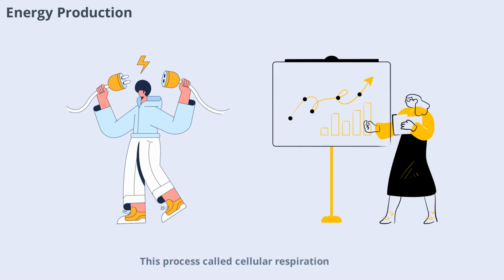This process, called cellular respiration, is tightly regulated to match your body's needs. When you exercise, your metabolism speeds up to provide more energy. When you rest, it slows down. This flexibility is key to maintaining homeostasis.